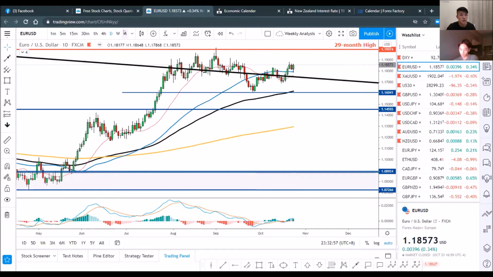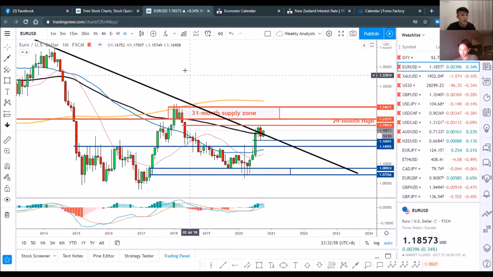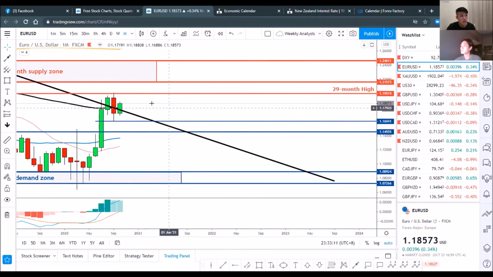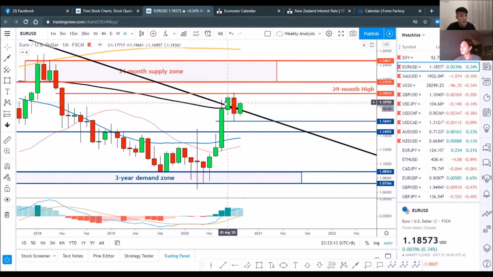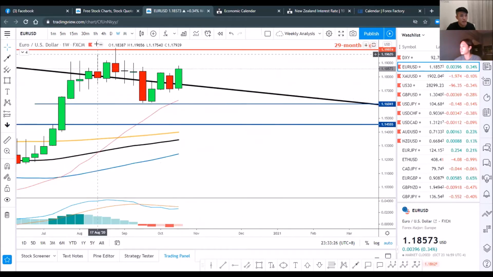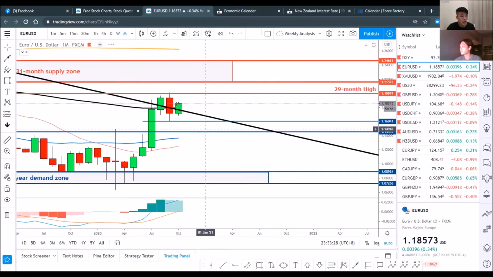And so the first thing you want to know is that right now, the euro dollar in the monthly charts is still trading at the 12-year, it's actually more than 12-year, falling trend line. So this trend line itself was breached 2 months ago. But last month, it actually reversed, came back down below the falling trend line. And this month so far, it is still trading within the previous month's candle.